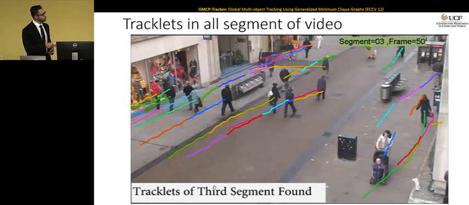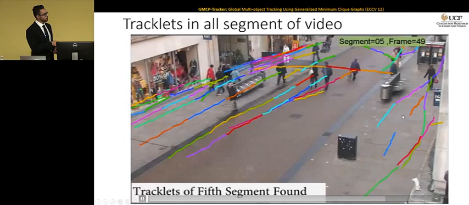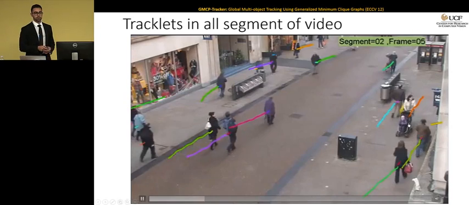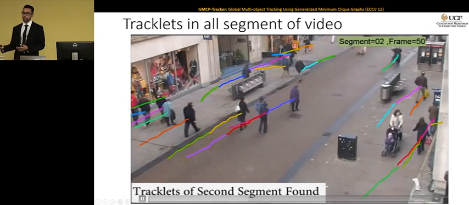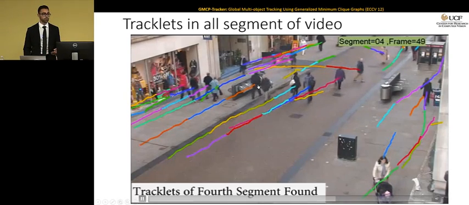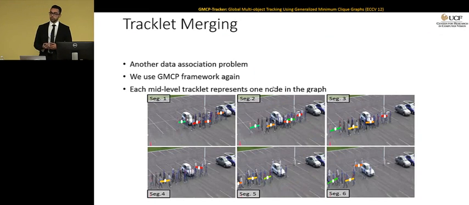Another thing that I want you to focus on is that sometimes we are missing tracklets for a person. For example, this lady who is walking with a baby: since there is occlusion, we are missing a complete tracklet for this person. So in the next level of data association, we also need a global method to be able to handle these kinds of occlusions. Again, that's another level of data association to connect the tracklets and form the full trajectories. For that, we're going to again use GMCP.